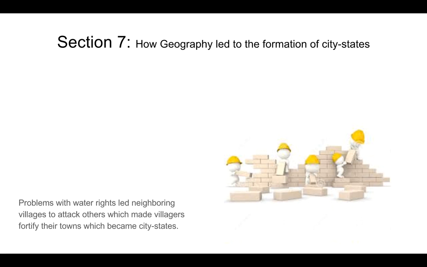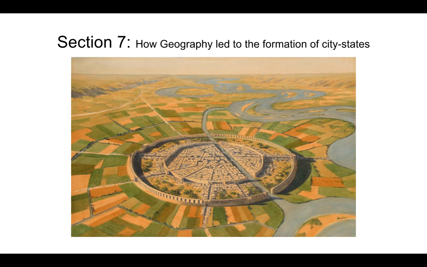So that then leads us to the result, which is the formation of the city-state here. And you can see in the picture that these different factors led to it, with the farming on the outskirts, and people would live on the insides of these. So we see how this all comes to be over time, and how geography led to the formation of city-states.